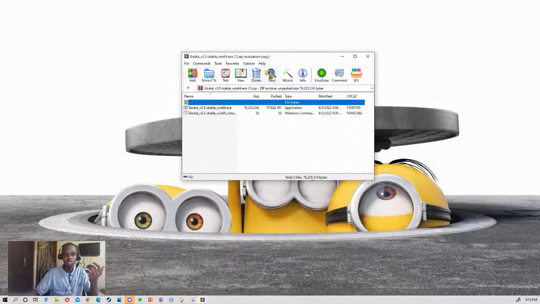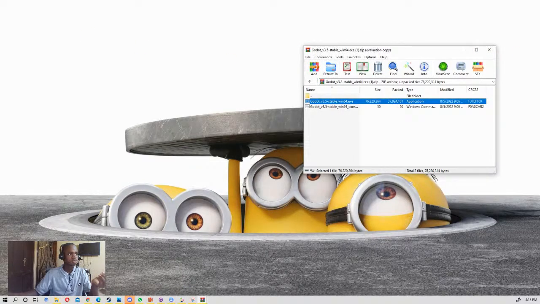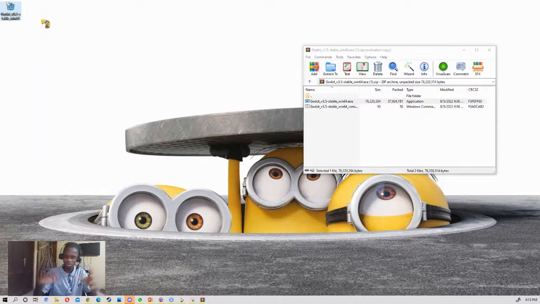Open it via zip, and then drag the engine out, and you have something like this on your screen. So that's how you install it. There's no need for a long installation. Just download the zip file, drag it out, and then you have Godot.